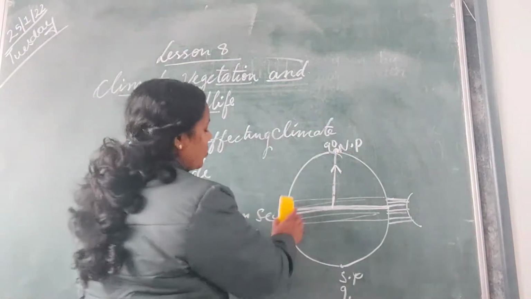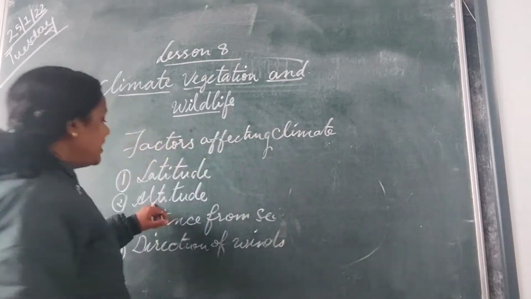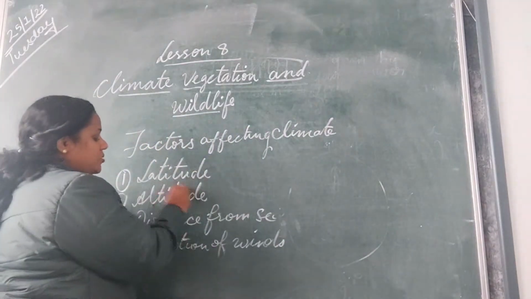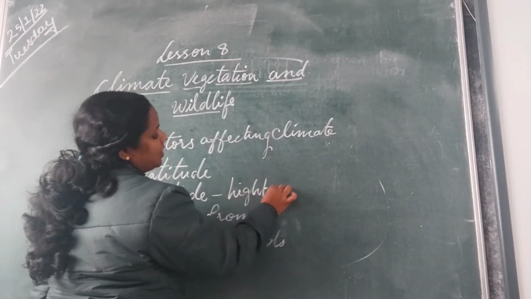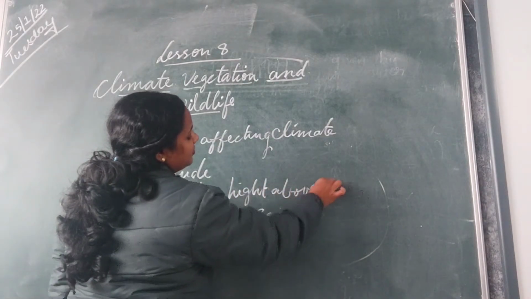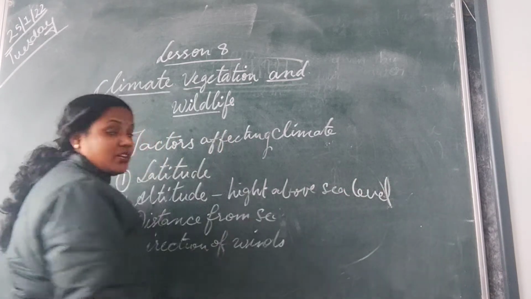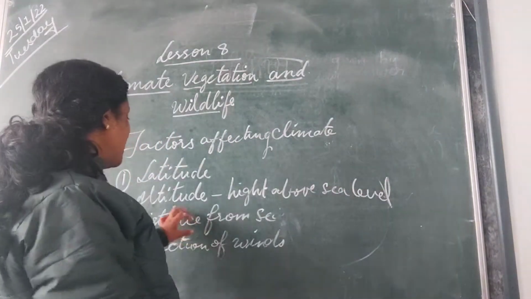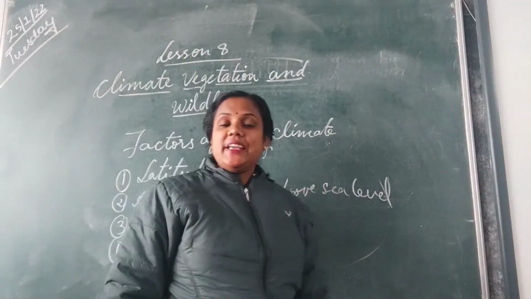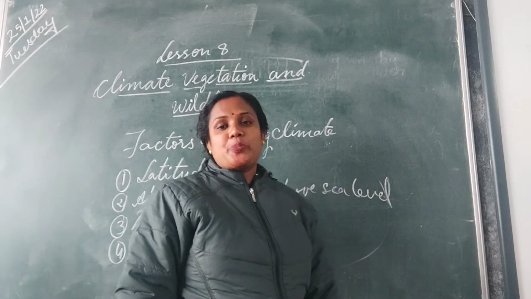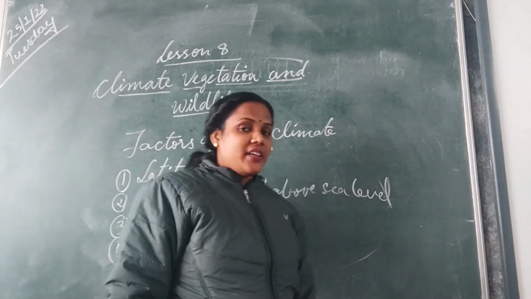The second reason why we have different types of climate is altitude. What is altitude? Altitude means height above sea level. Okay, height above sea level is your altitude. So you must have heard, if you go to hilly areas, those places are cooler compared to the plain areas.